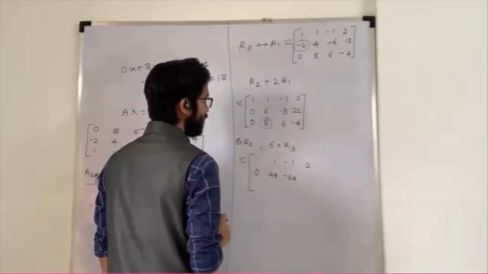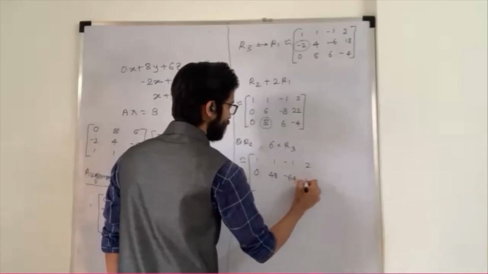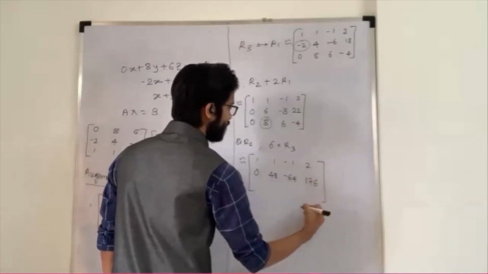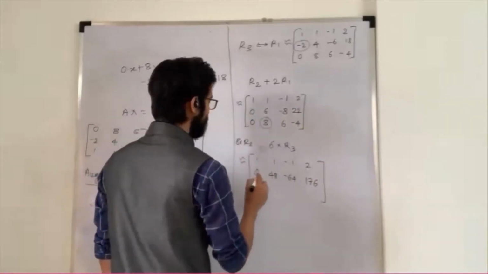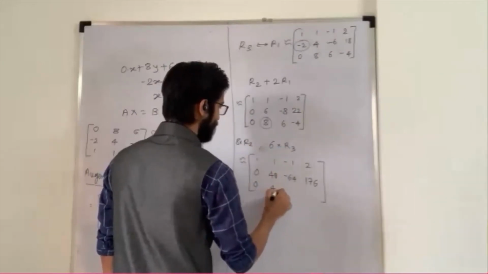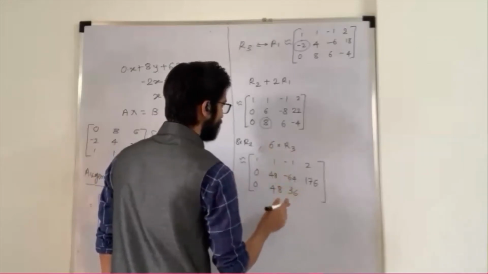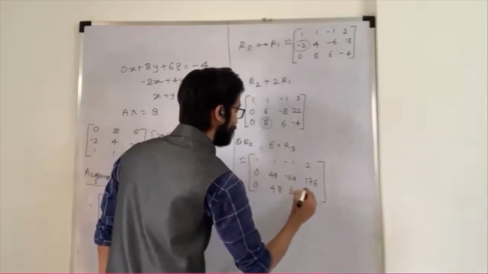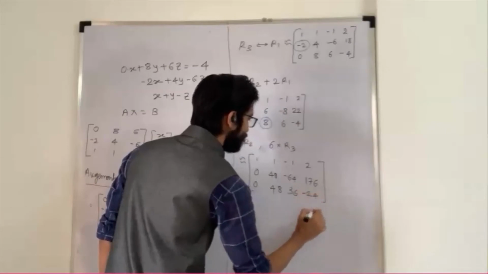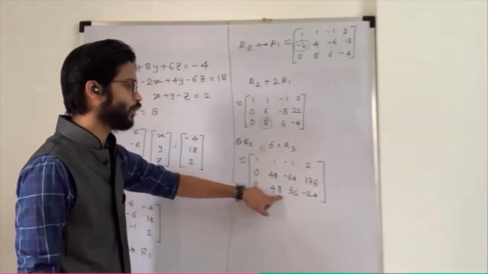Then 16 plus 16. Check the calculations, sir. If I multiply by 6, it becomes 0. 6 into 8 becomes 40. 6 6s are 36 and 6 4s are minus 24. Now you can see 48, 48, and make this element a 0.